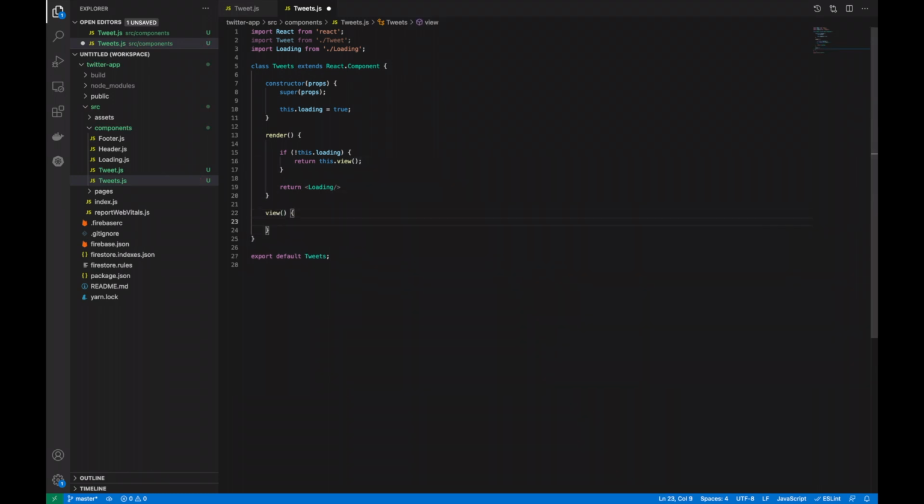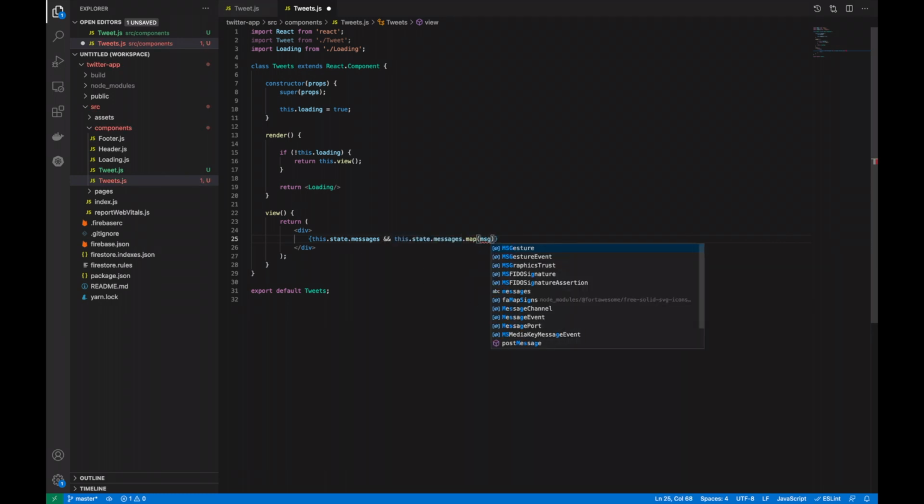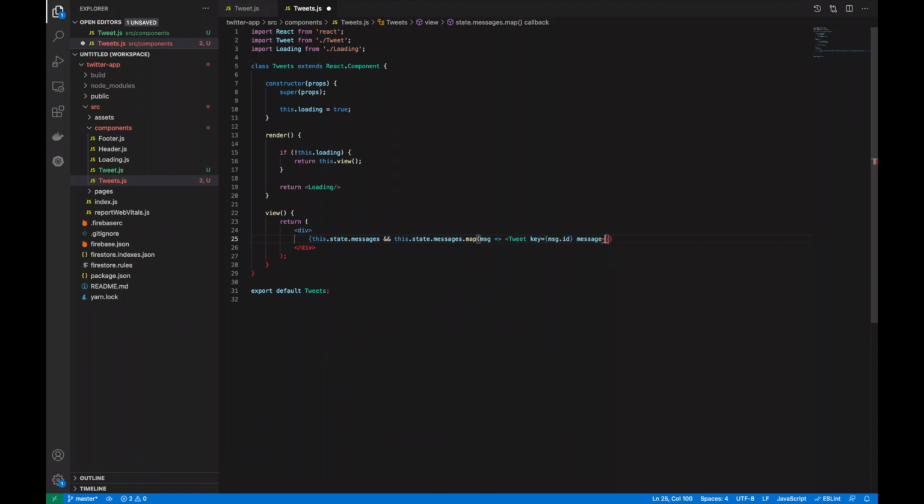Now this is going to be a class similar to how we've done other React components. Now inside of that view, we're going to return a div, and then we're going to grab from the state a messages object, which we'll create later, and the map from that messages object in the state. Inside of the tweet component, we want to have a key that grabs the ID from msg. Then we want to pass in another prop message, which is msg.